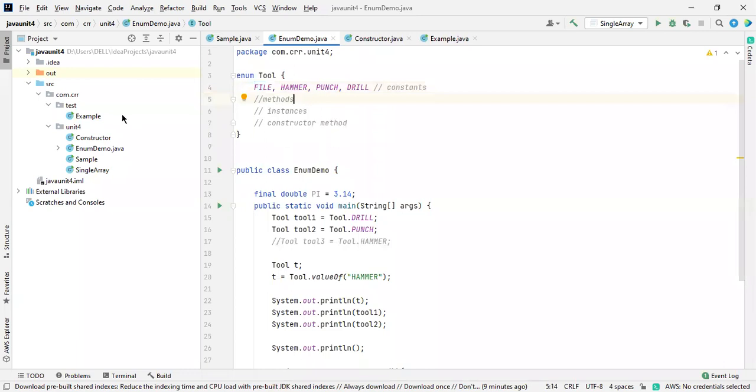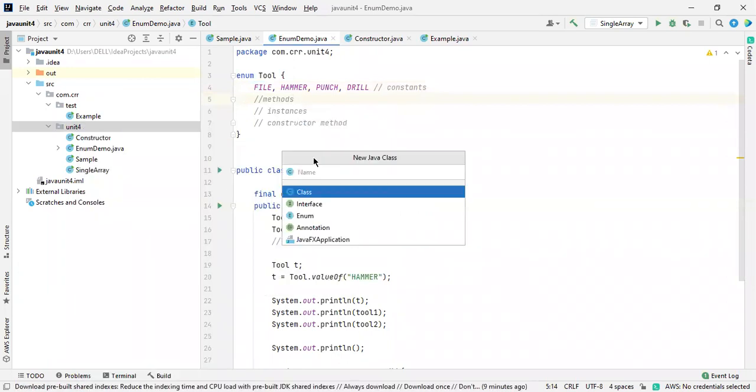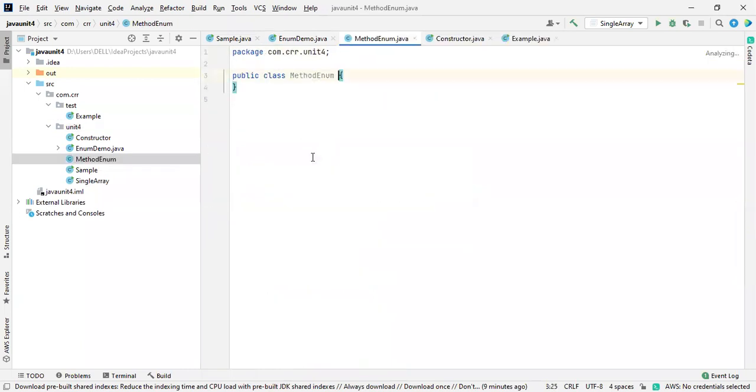So let me go for one more thing. Just about methods in enum. Methods in enum, this is the class name we are using.